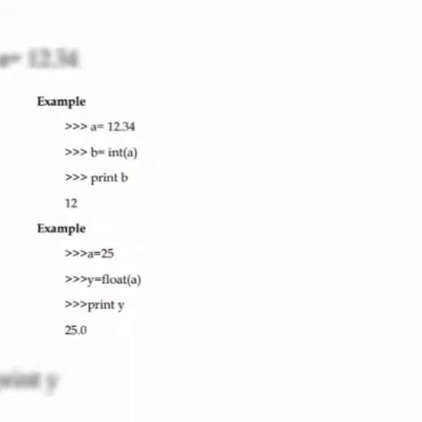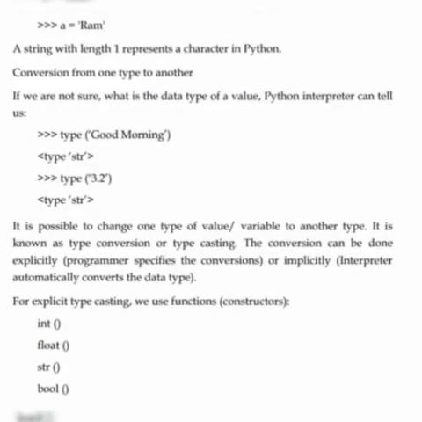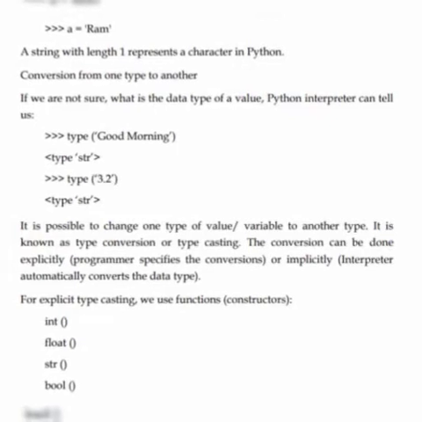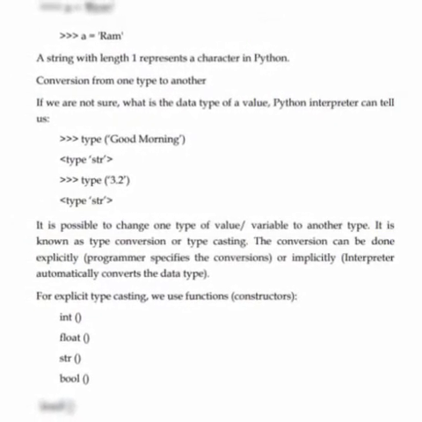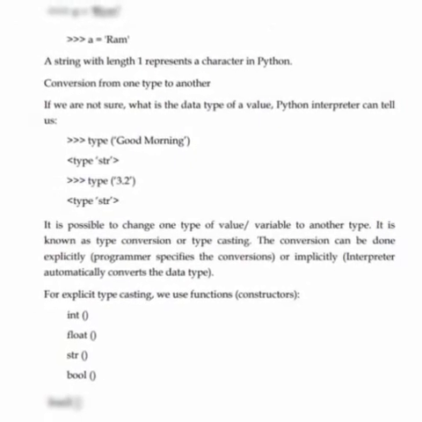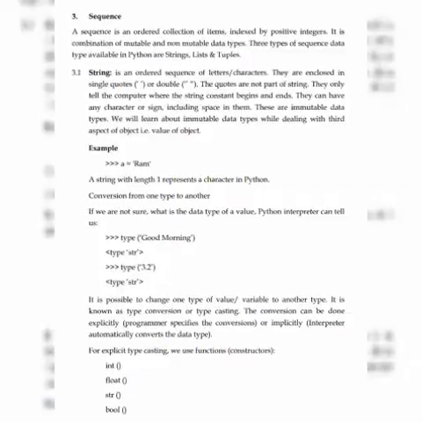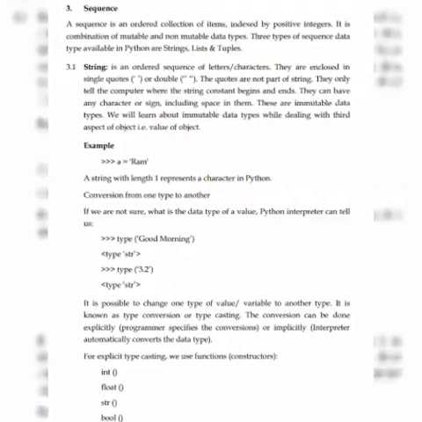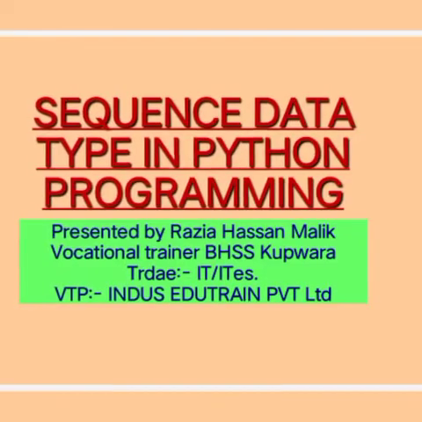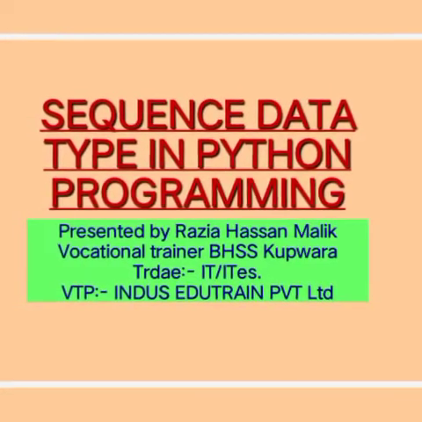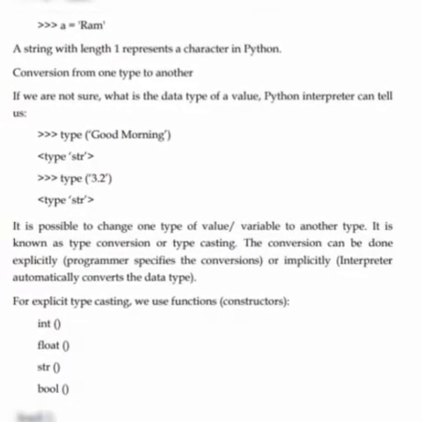For example, you can see on the slide I have written an example, that is a = 12.34. That is, it's a float type data. Okay, and I have written another variable, that is b = int(a). That means I have assigned the value of a to b, but b stores only the integer type of a.